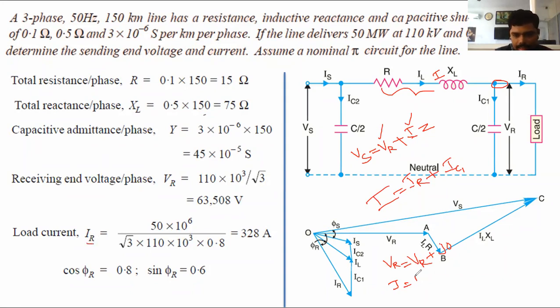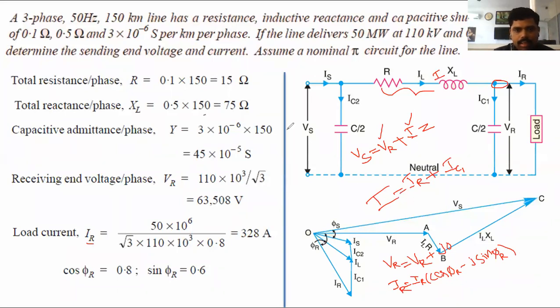The imaginary term is the sin value and the real term is the cos value. Here we are getting both values in rectangular form.